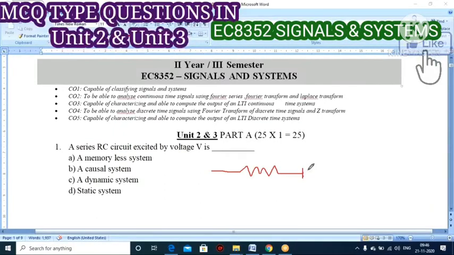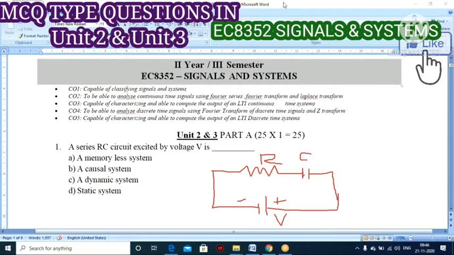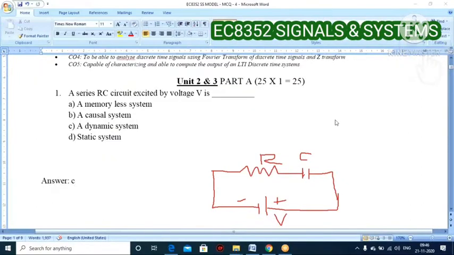Here it has a resistance, then a capacitance, and it will be excited by the voltage V. This is your circuit diagram. Now you may say it is memoryless system, causal system, dynamic system, or static system. Anyone? Anyone, unmute your mic and tell me the answer? Answer C.